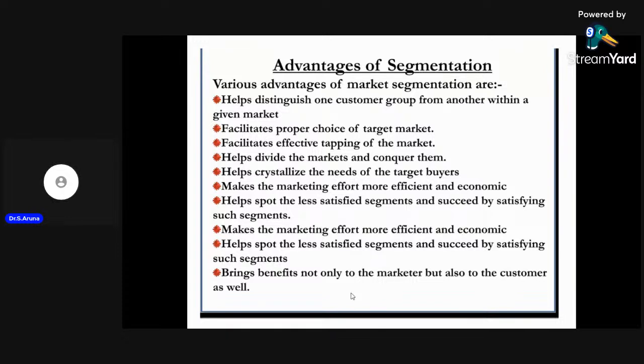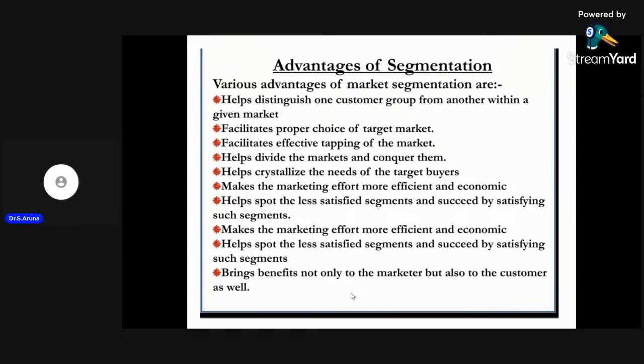Not only that, it helps the marketer to make more effort and produce more products and offer them to the customer at a cheaper price. The more they produce, the more they can offer the product at a cheaper price. Segmentation helps the manufacturer choose a correct segment, give more output and offer the product at a cheaper price.